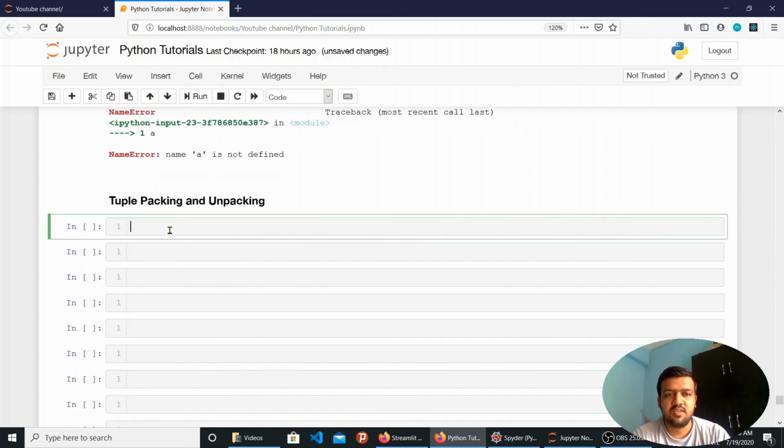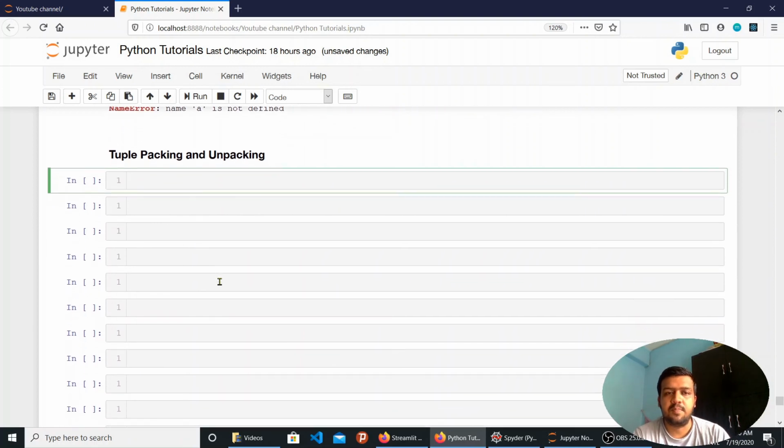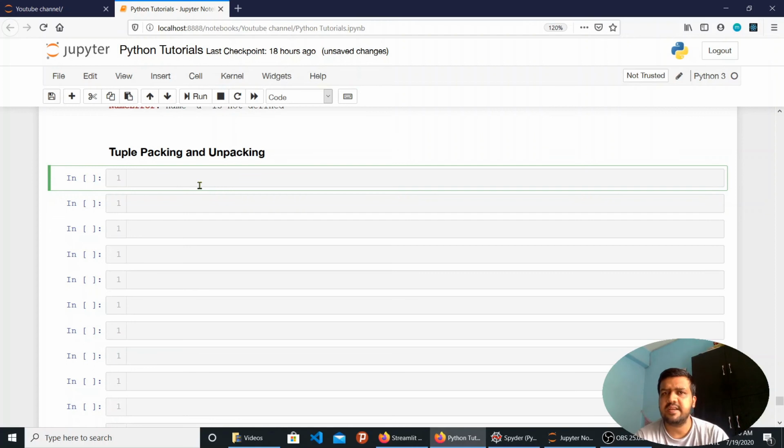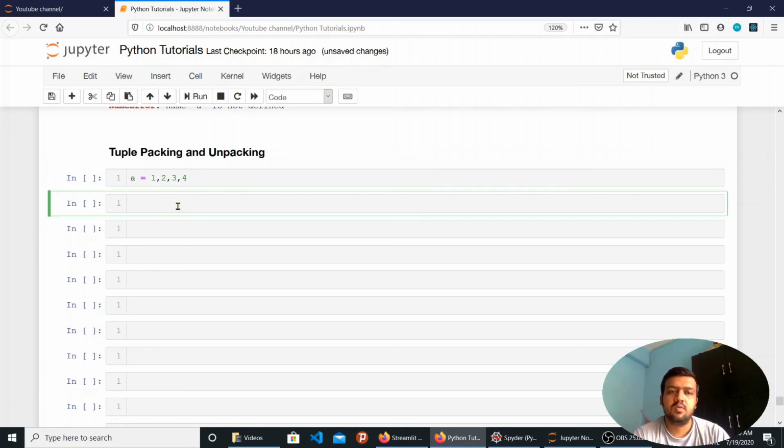The last topic of this video is tuple packing and unpacking. We have already seen it, but this is a concept that we need to know. What I was telling in the previous section was, if I write a equals 1, 2, 3, 4, this is nothing but tuple packing. You are packing some items into a variable, which is a, or you can have any name for your variable. This scenario is known as tuple packing. If I know that this tuple has only 4 values, then I can extract those values using unpacking.